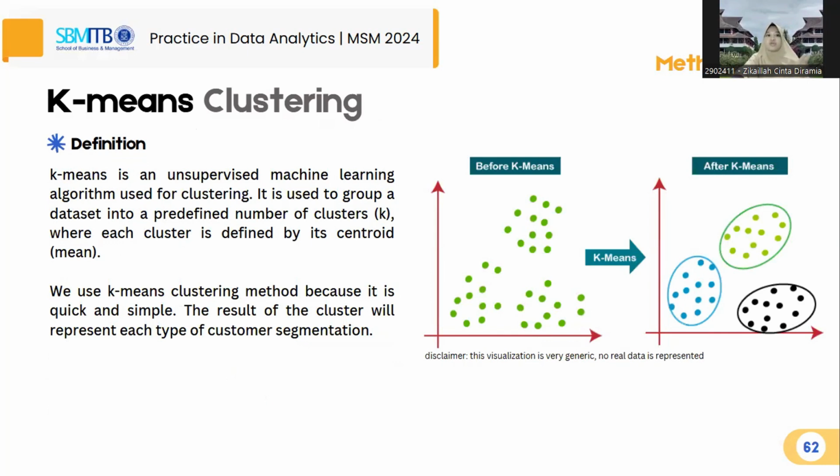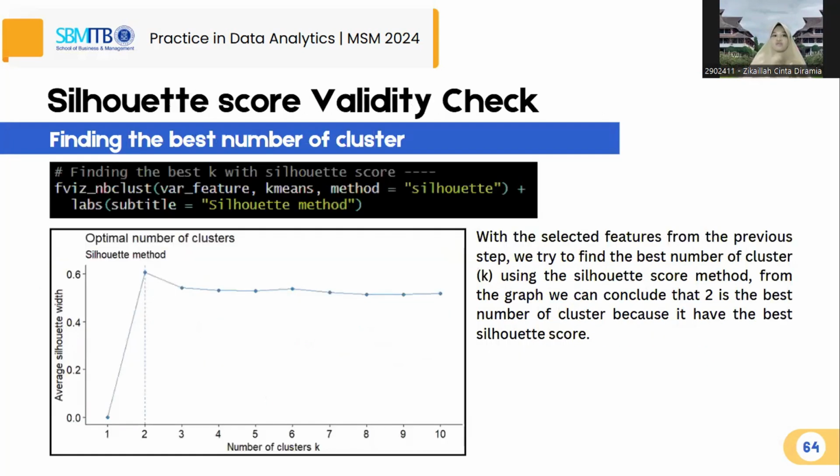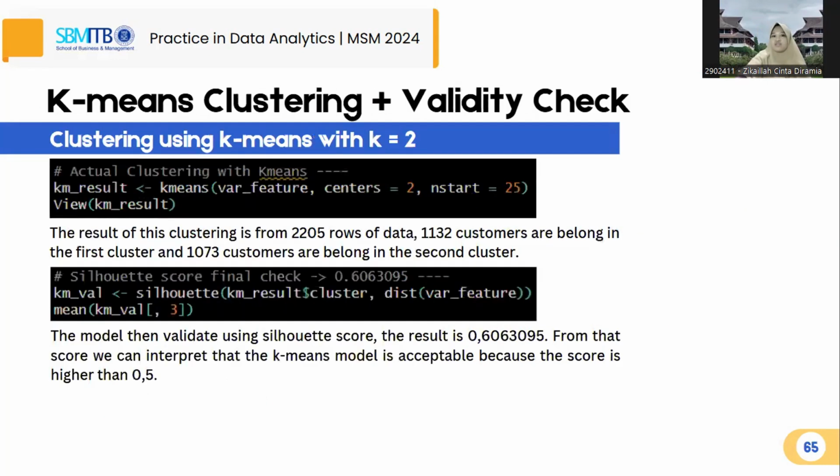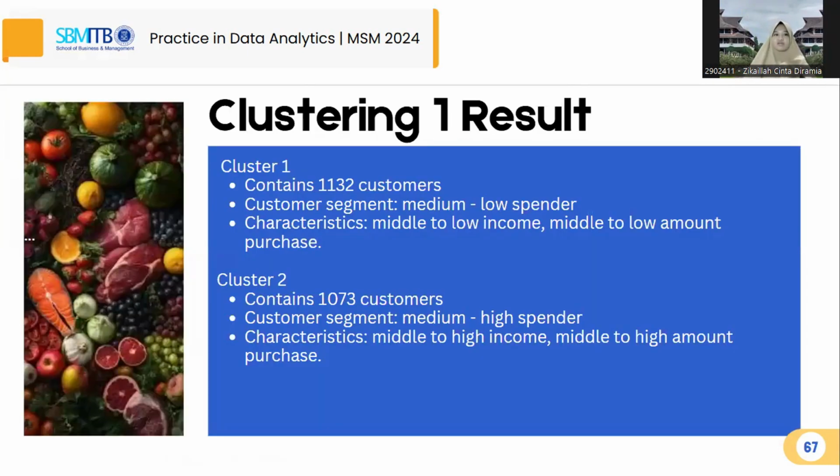Okay, we conduct two clusterings. The first one is based on the 34 variables across the dataset. We choose 23 with a variance higher than 0.1. And we got 2 as the silhouette score. And then we got this visualization. This visualization, tada! The first cluster's characteristic is middle to low income customers with a middle to low purchase amount, while the second cluster's characteristic is middle to high income with a middle to high purchase amount.